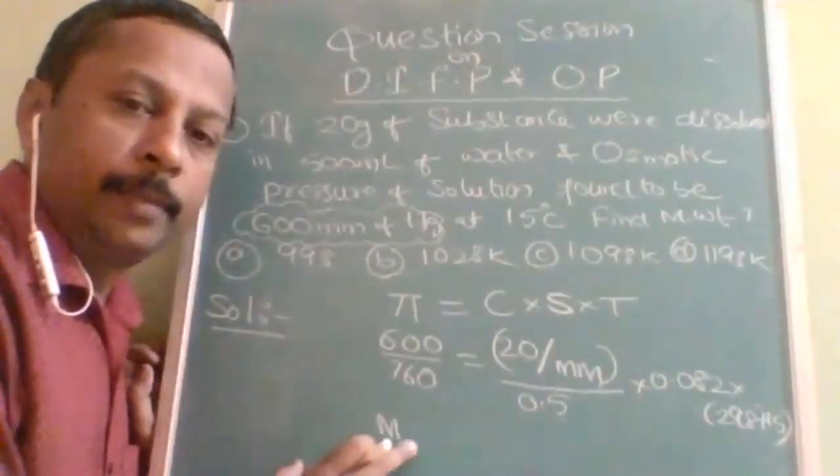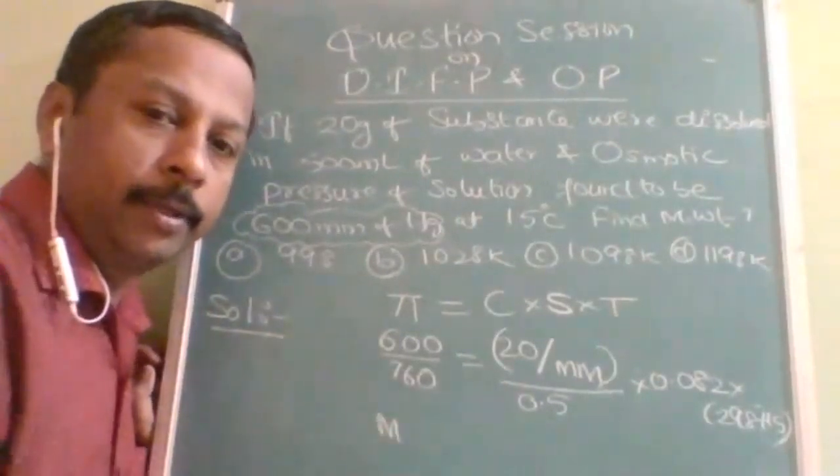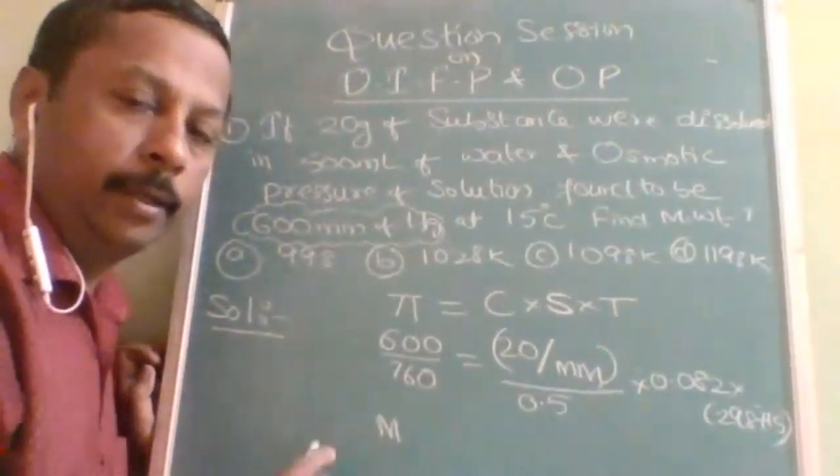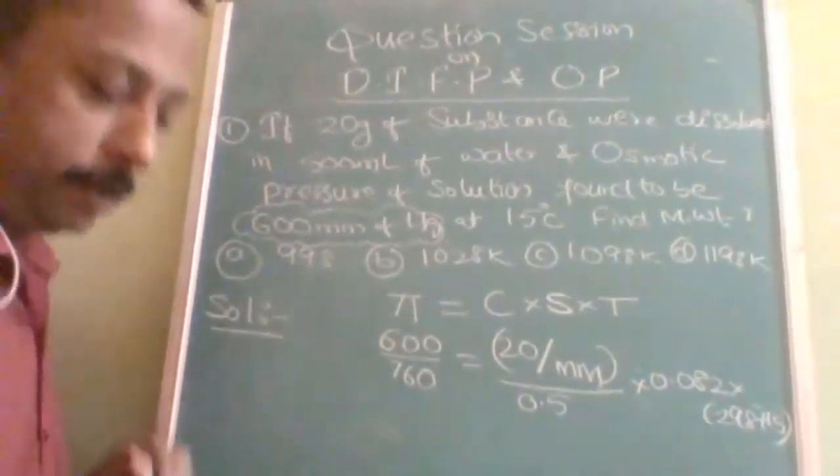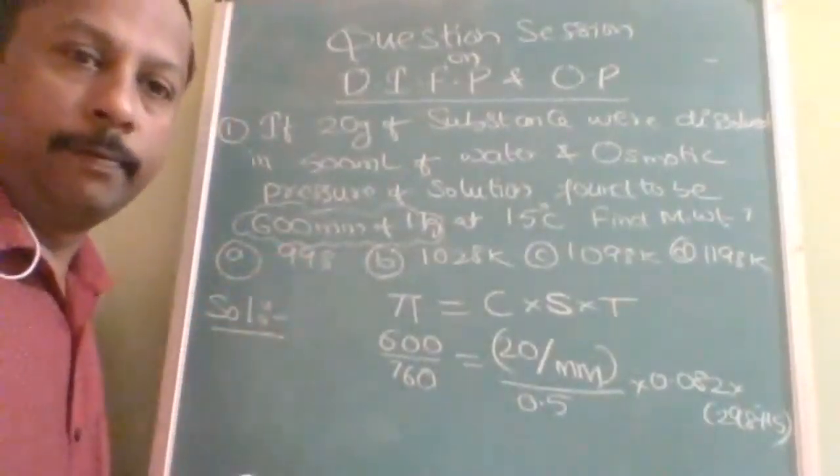Now everything is properly arranged and you can solve it. I think all of you have written these formulas now. Now I will erase all of this.